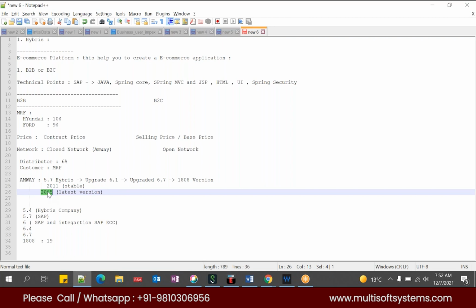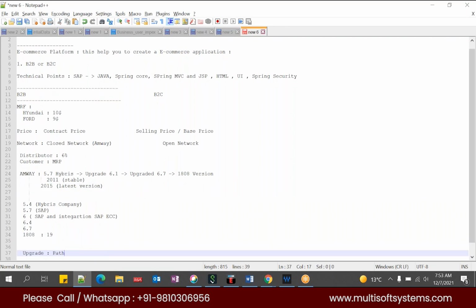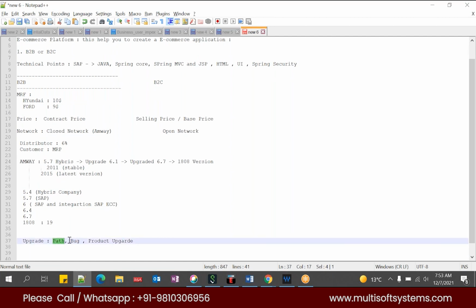So this is nothing but a total product upgrade. See, upgrades work this way. One is a patch, the second is a sequence update or bug fix, and the next is a product upgrade. This patch will take around 2 to 3 months. A patch is nothing but, when you get a new product, some of our customers will use it, or SAP itself has some customers, and they will recommend this product to be used. When they start using the product, they will encounter some issues. When they encounter issues, they will release a patch.